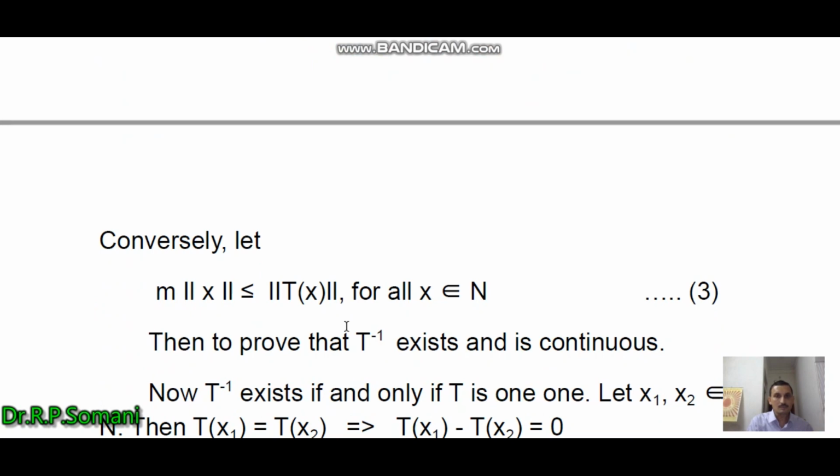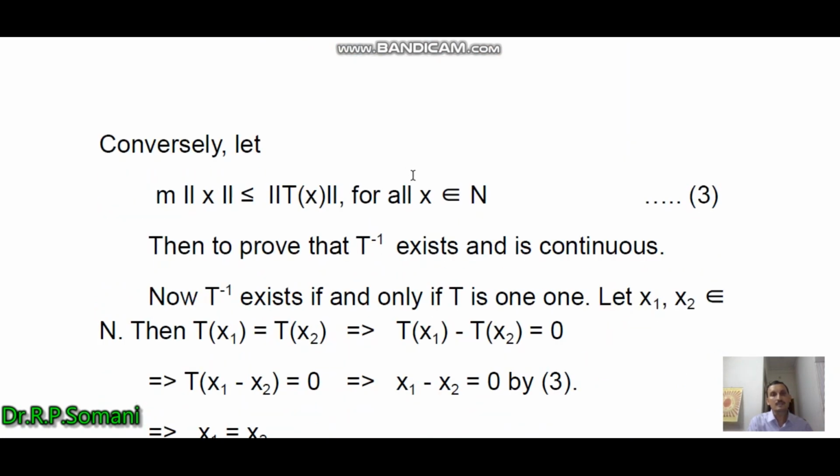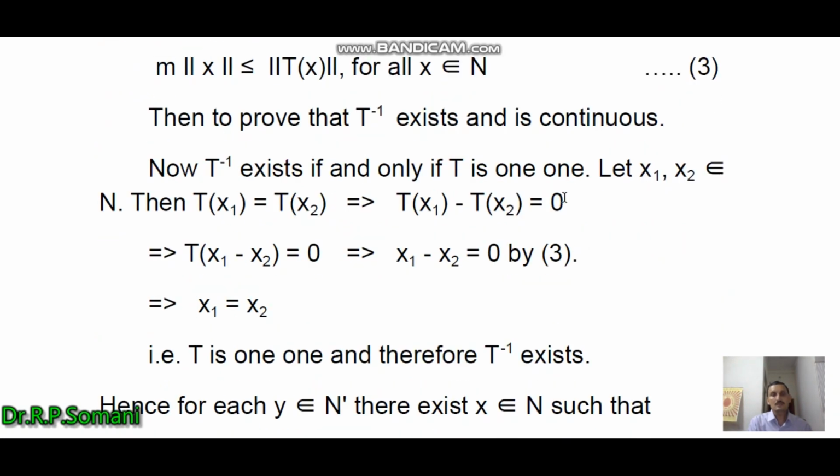For the converse part, we have to start with the condition that there exists a real number m greater than 0 such that m times norm of x is less than or equal to norm of Tx for all x belonging to N. Then we have to prove that T inverse exists and is continuous. So for the existence of T inverse, we say that T inverse exists.